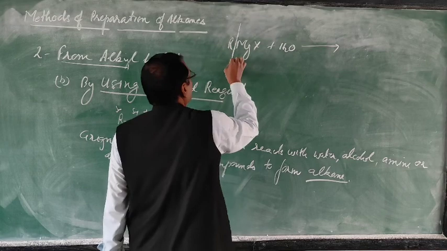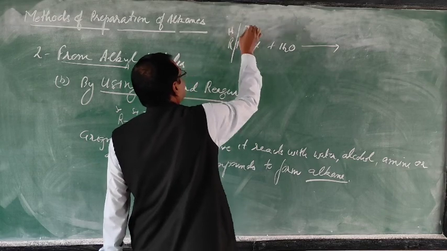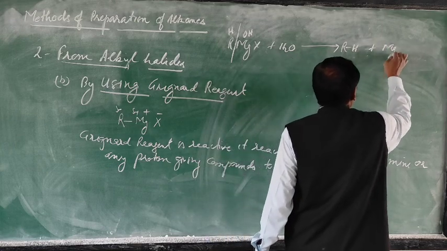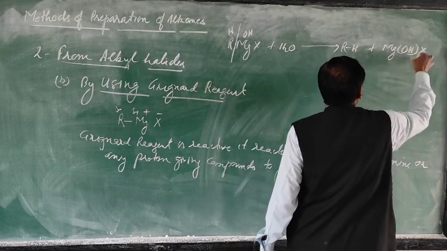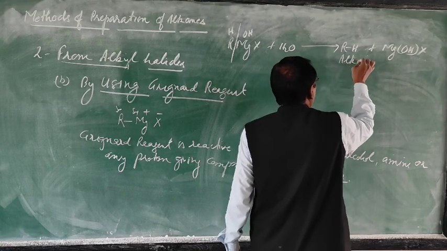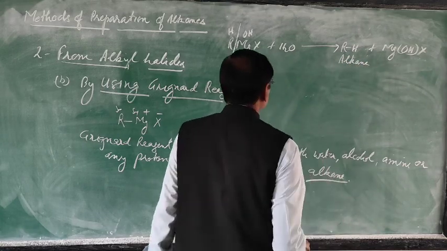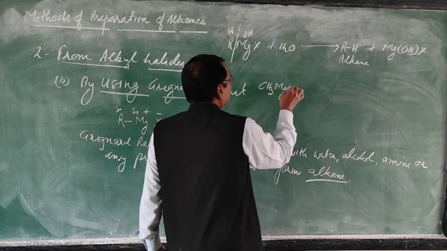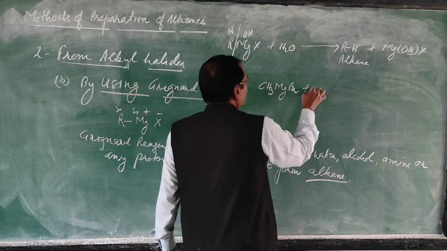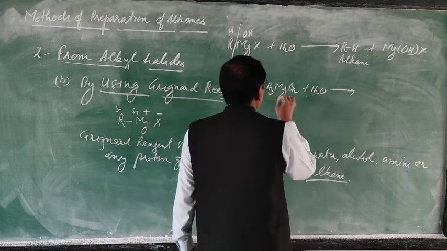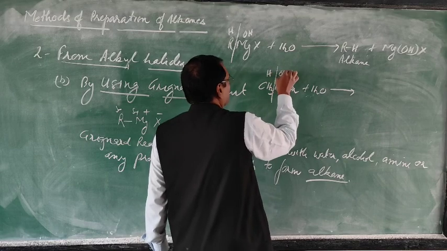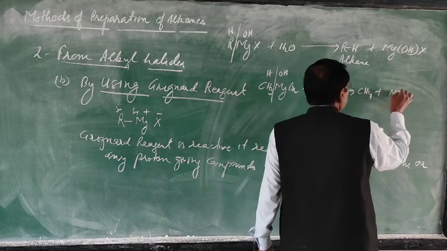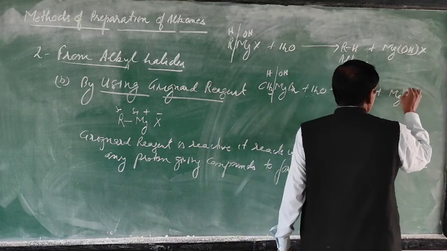So here OH and OH, so that will become RH plus Mg(OH)X. So this is a general one. Any particular one, CH3MgBr reacts with water. So this H will come here and OH will go there. So this is CH4 plus Mg(OH)Br.